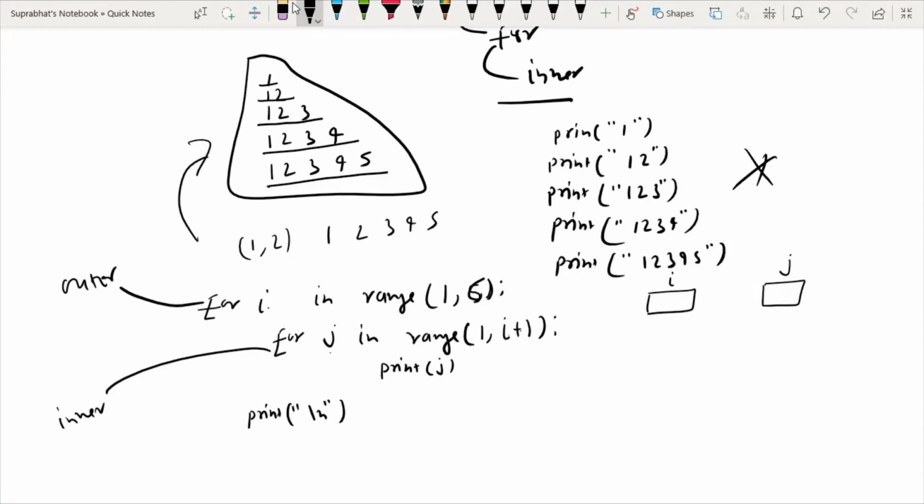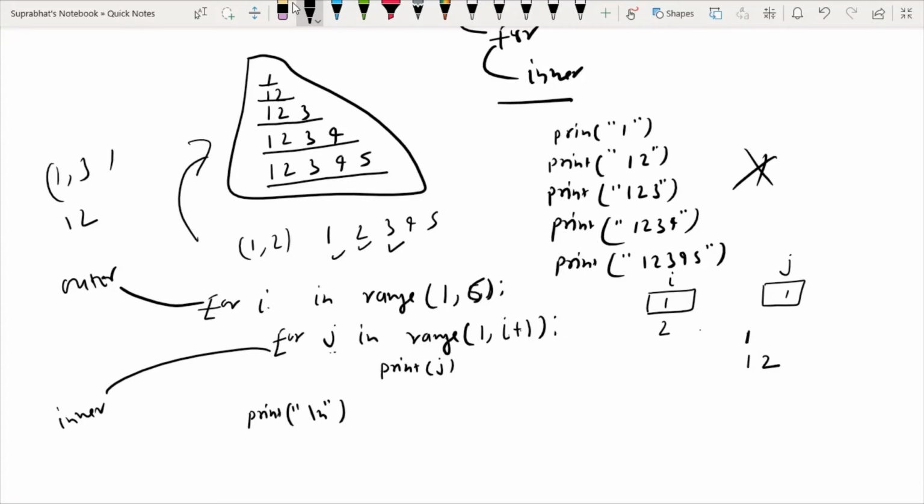The j value is 1, so it will print 1. Next time i becomes 2, so it will print from 1 to 3, that is 1 2, because 3 is not included. Then again the value of i is 3, because 1 is completed, 2 is completed, now 3.